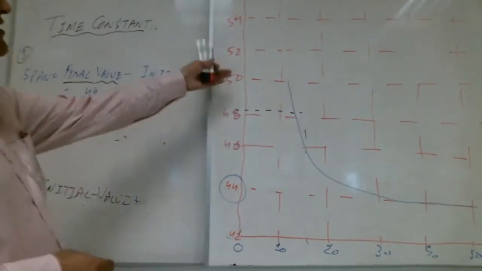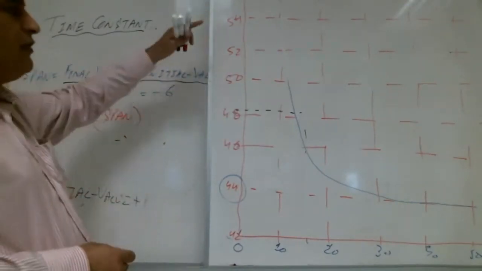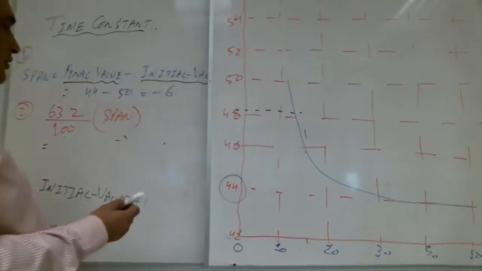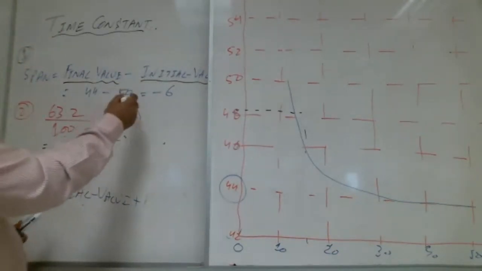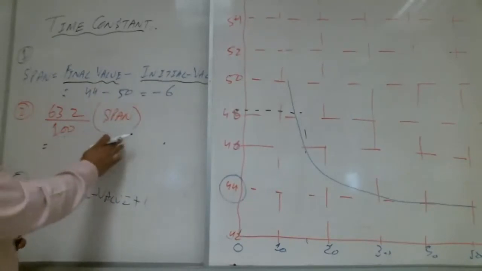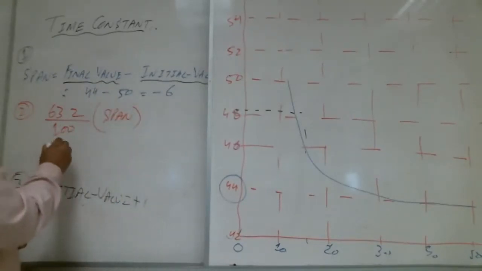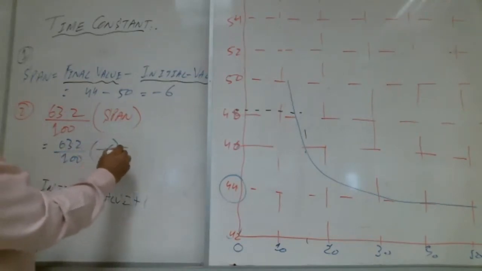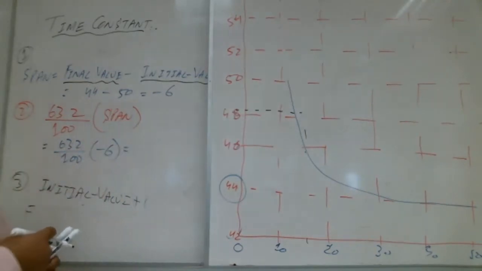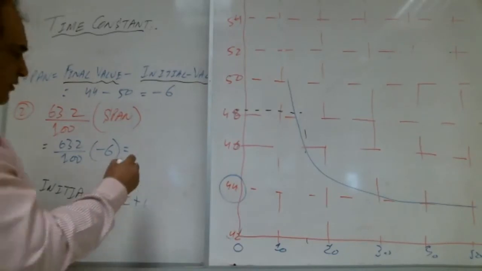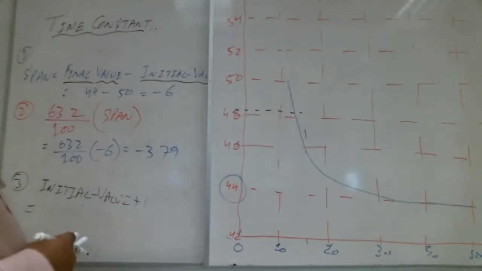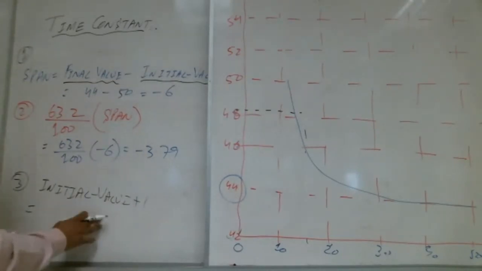But again, it can be changed. It can be 52. It can be 54. So then we will do likewise. Right, Shabab? Okay. What is the next step, Shabab? 63.2% of -6. How much? -3.79. A lot of brothers are writing, mashallah. That's very good. All the brothers, mashallah, are active.